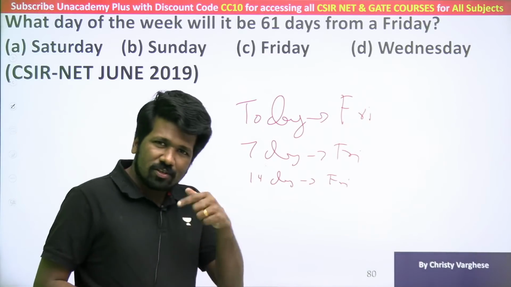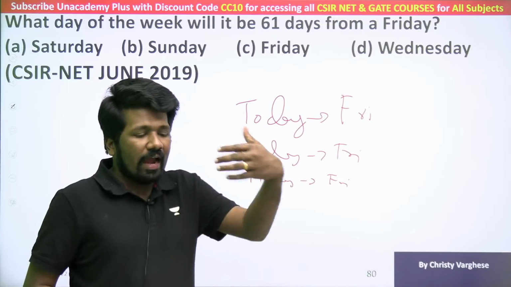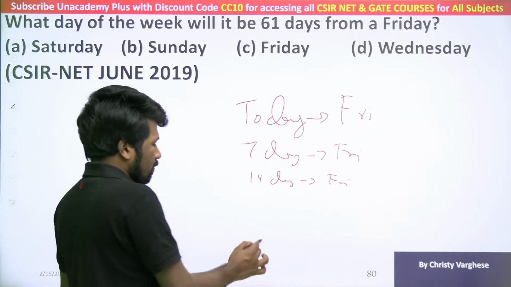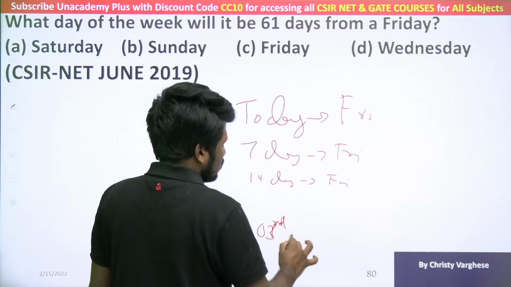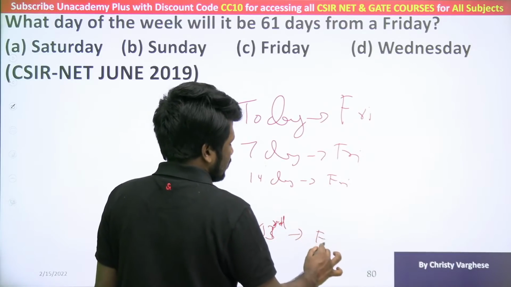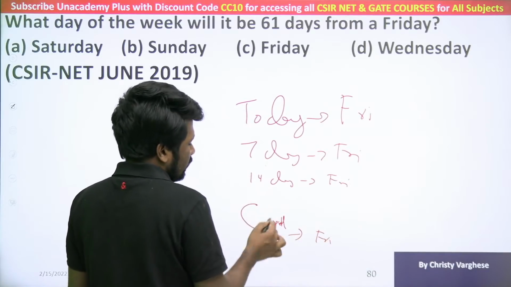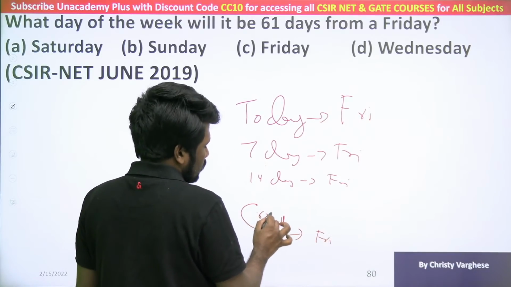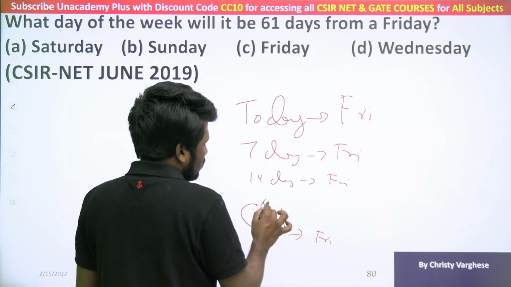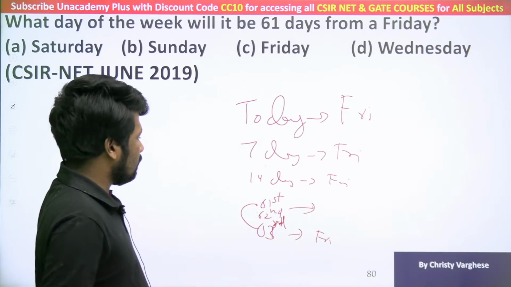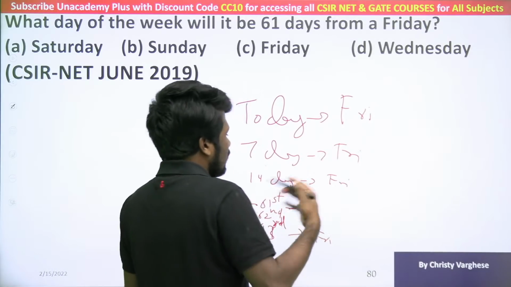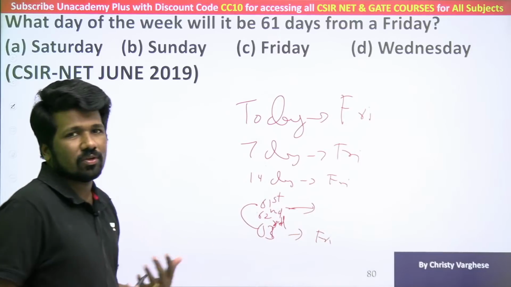Just like the previous question, you can take the 56th day and then add 5. But in my opinion, go to the 63rd day, because 63 is a multiple of 7. 63 minus 2 is better because that is even closer. Maybe you can save 1 or 5 seconds. Every second is important in the NET exam, because every second you save, that much more time you have for other questions.